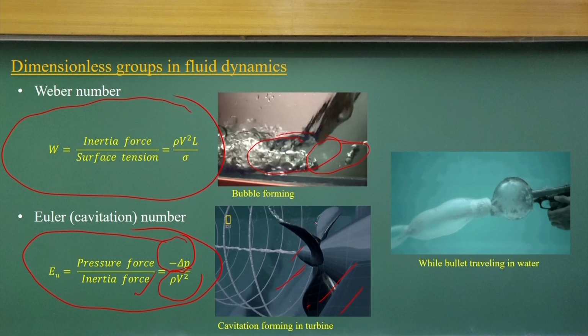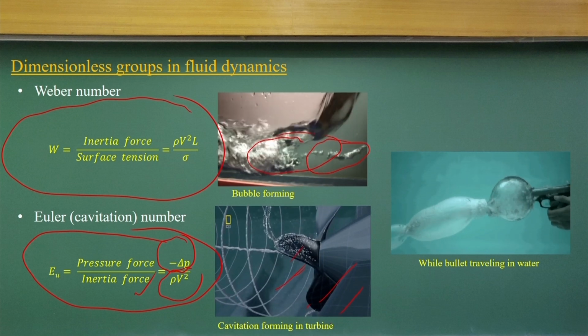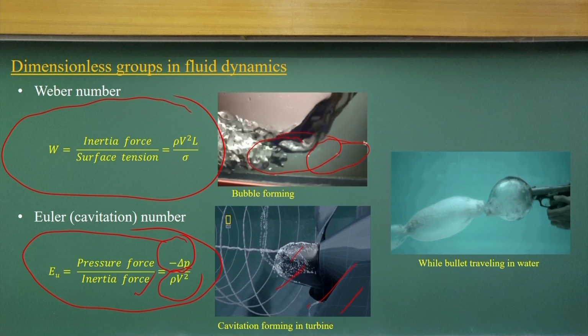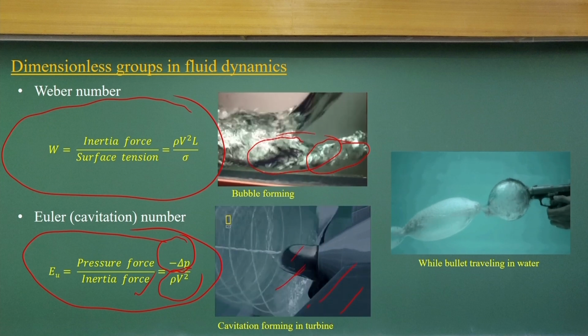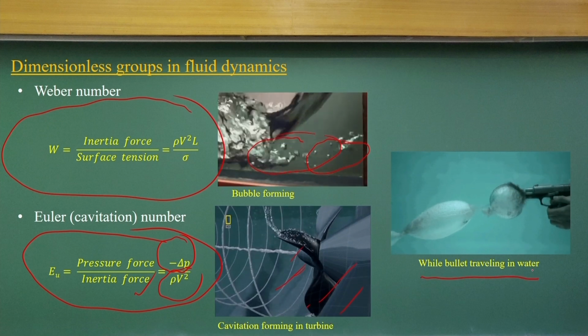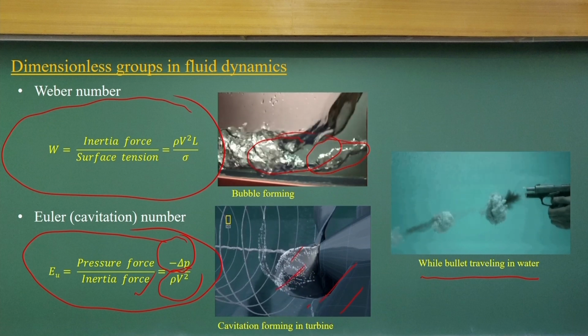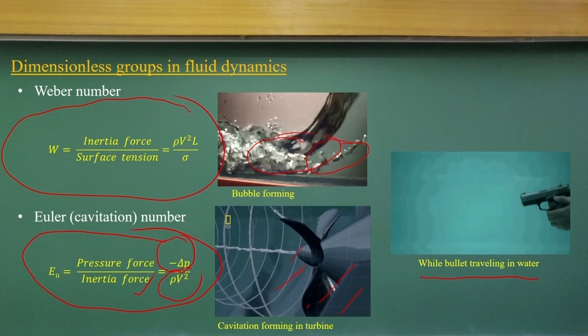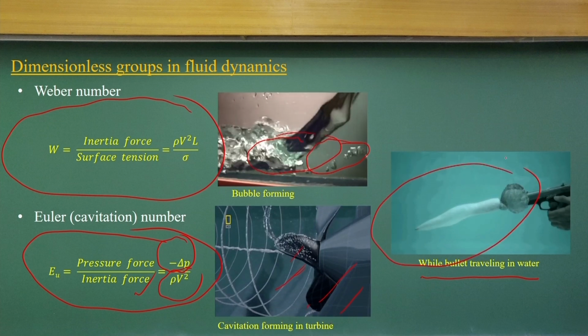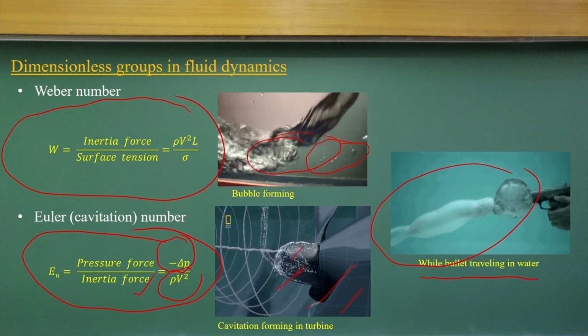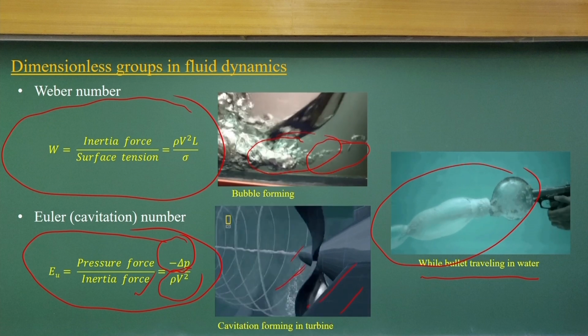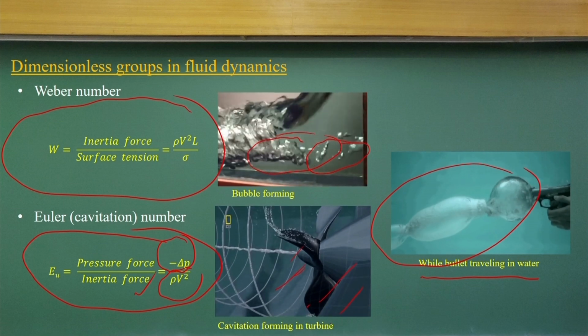But there are conditions where both things are dominant, like surface tension and cavitation. A very interesting topic is a bullet traveling in water: the surface tension as well as the pressure drops create the cavitation process. We can see the bubble formations and also the collapsing of the bubbles as the bullet travels, because inertia force dominance is there, surface tension dominance is there, and also there is dominance of the pressure drop which generates the cavitation process.